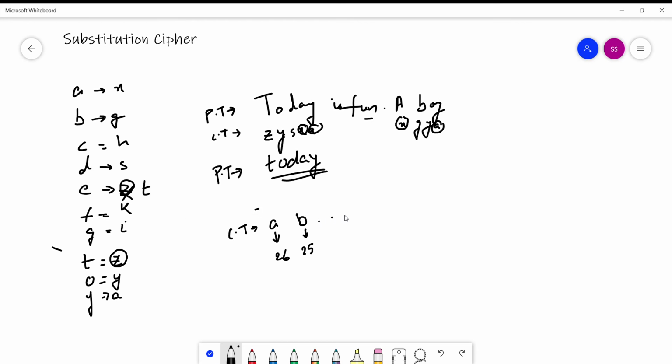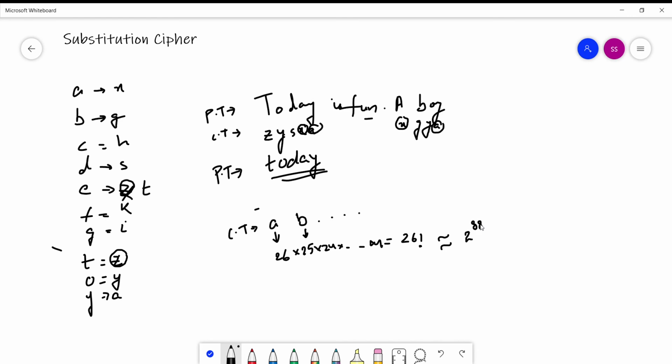Similarly it goes till Z. So my search space will be 26 into 25 into 24 and so on up to 1, which is equal to 26 factorial. 26 factorial is approximately equal to 2 to the power 88.